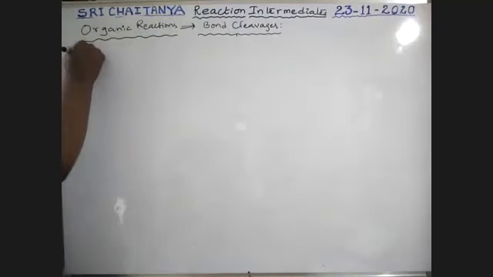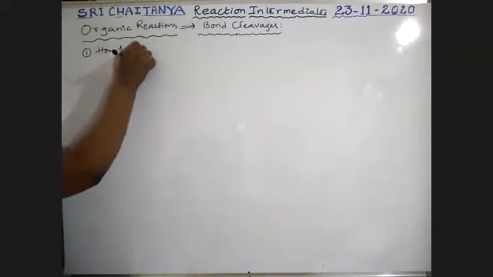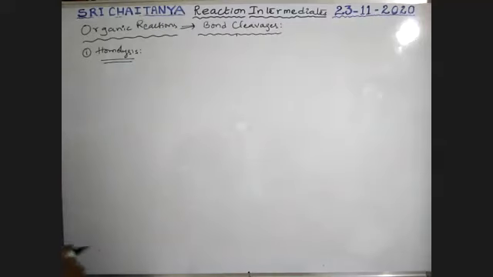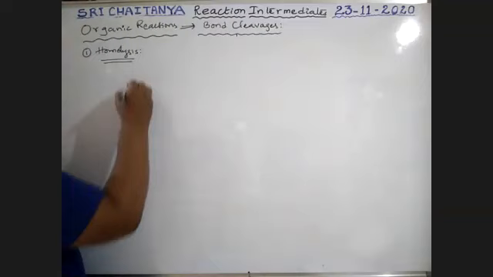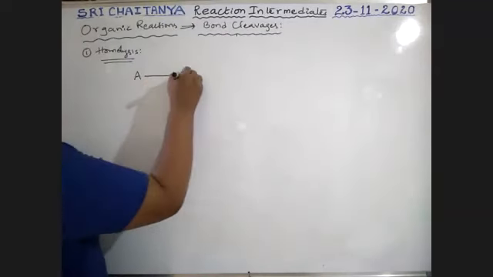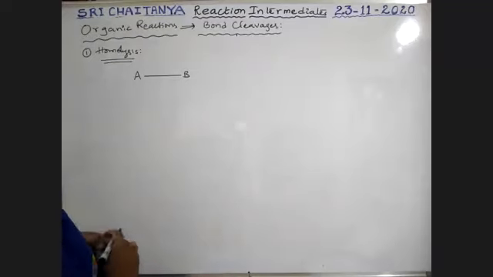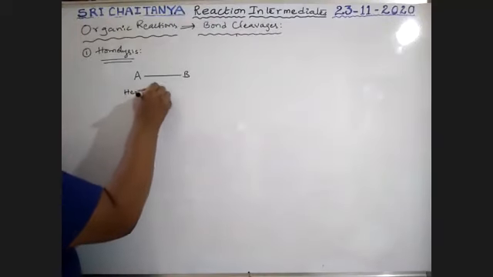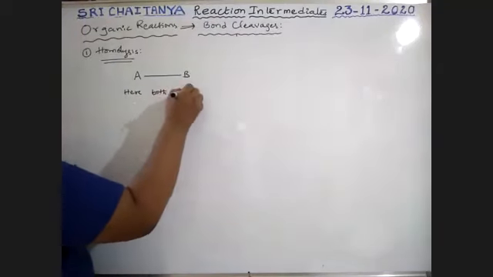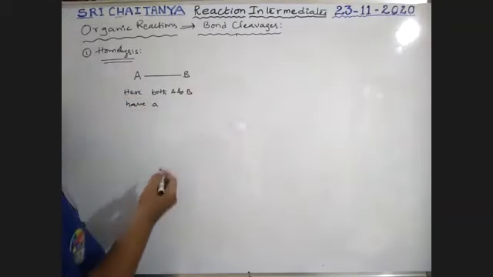First one, homolysis, nothing but homolytic bond cleavage. Now see here, boys, I am taking a compound as reactant: A bonded with B. Here both A and B have almost the same electronegativity.